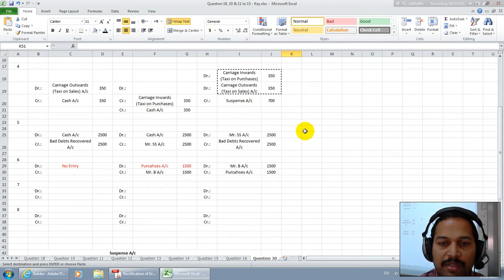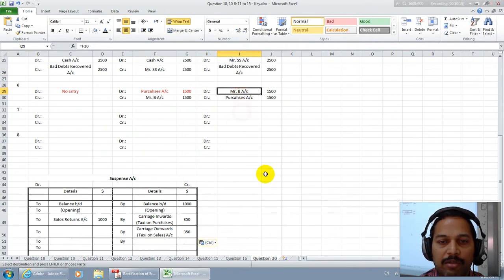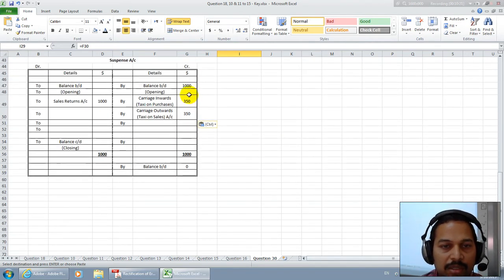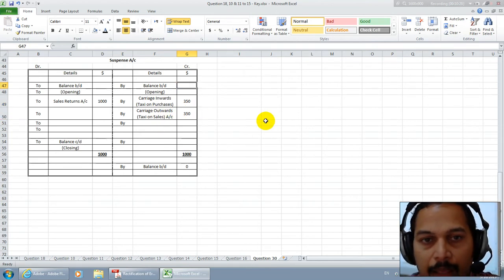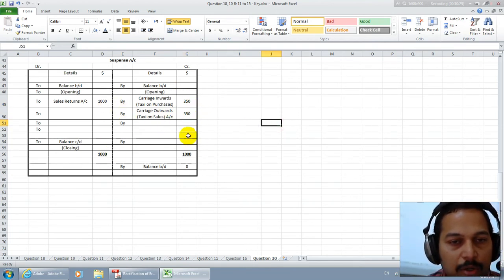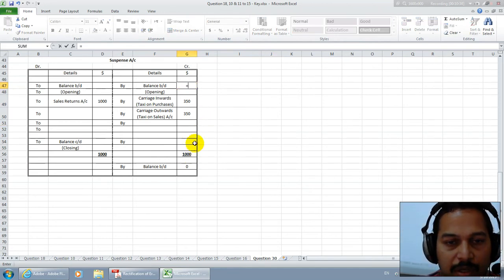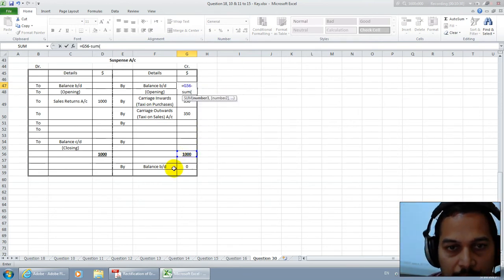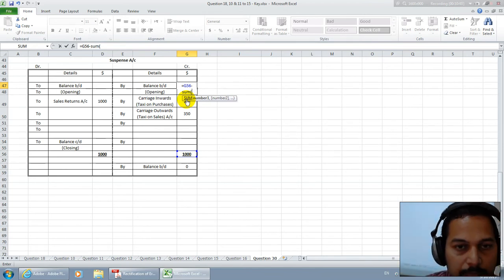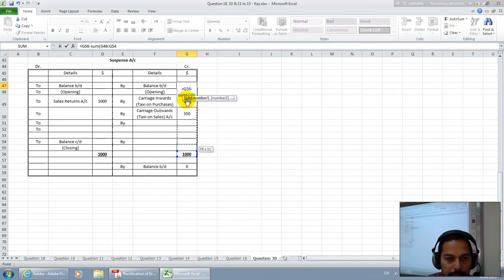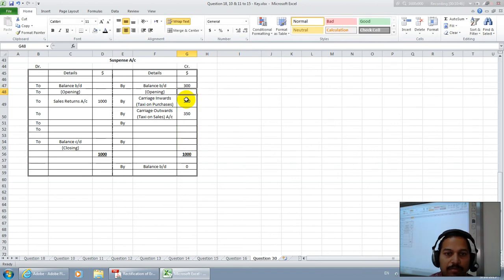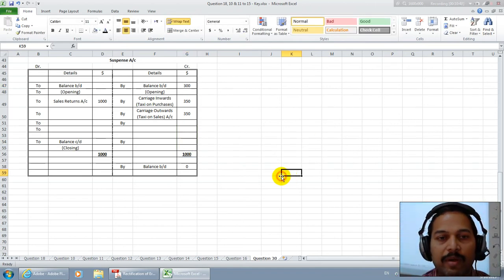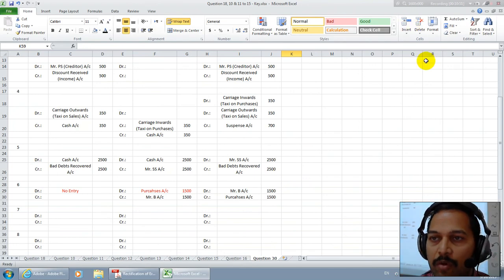Next, do we have suspense here? No, here also we do not have suspense. That's all for here. Let us see the totals. The total here is 350, and 350 makes a total of 700. Therefore, the difference value will come over here; I would like to use the formula: total minus the sum of all these values, and close, that will come to 300. This is your opening value. That's all about this question 30. Thank you very much for your patient listening.